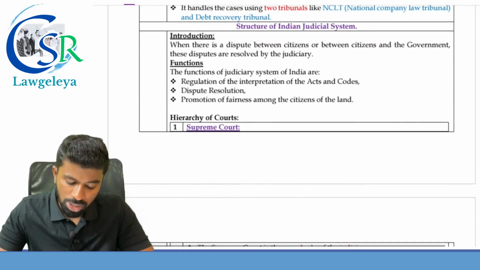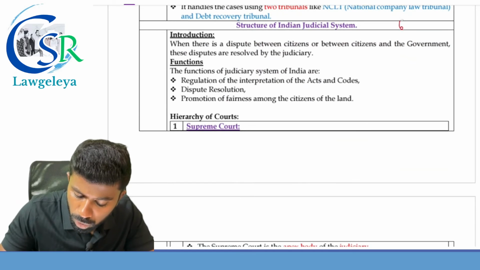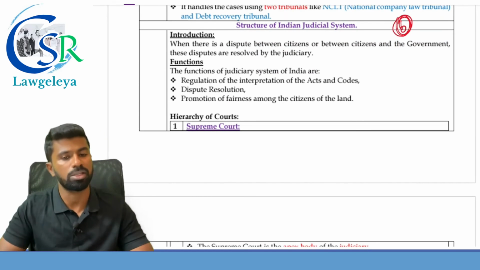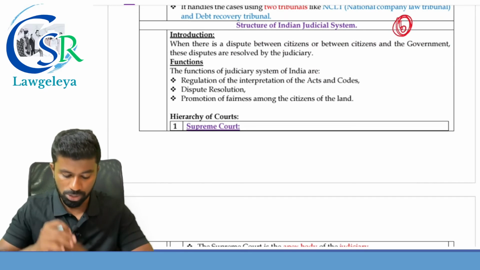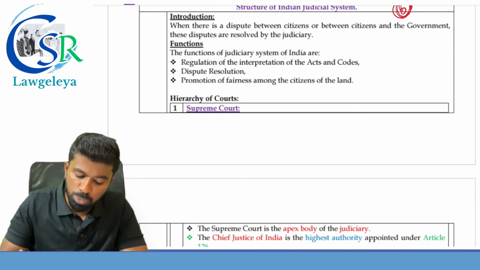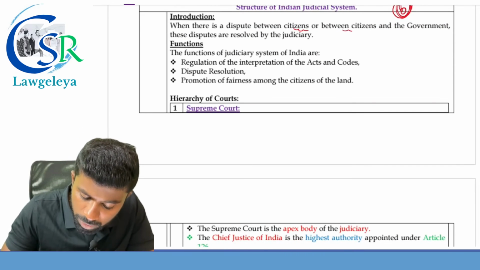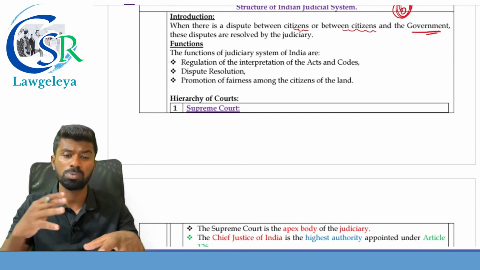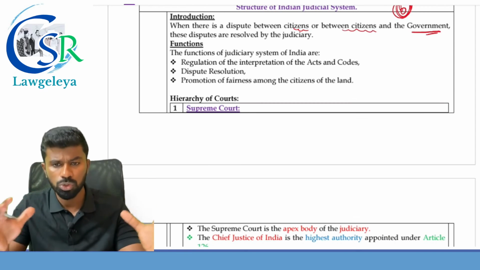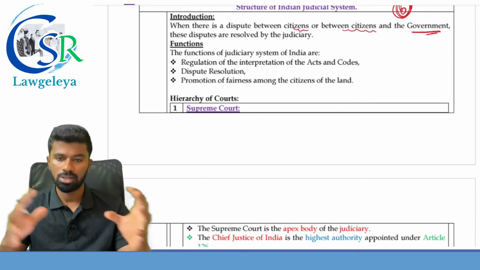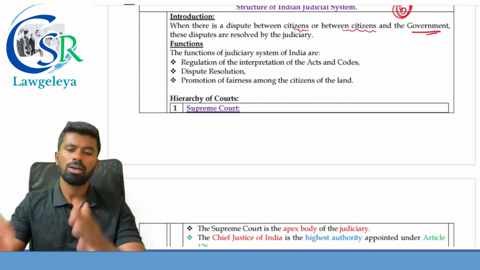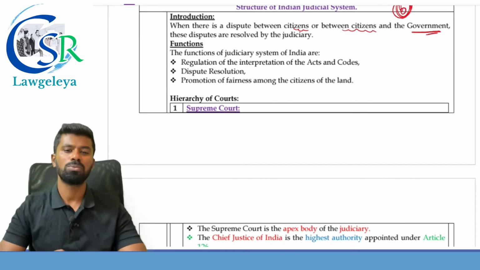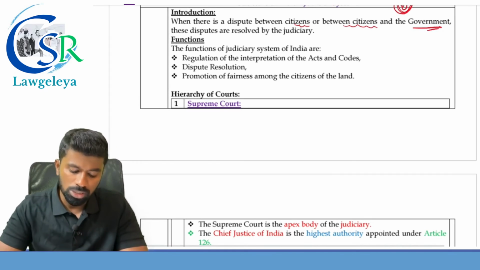Next, we have the structure of the Indian judicial system. One more important concept based on which we can expect 6 marks questions in the upcoming examinations. So when there is a dispute between the citizens, or between the citizens and the government, the disputes are resolved by whom? By the judiciary.